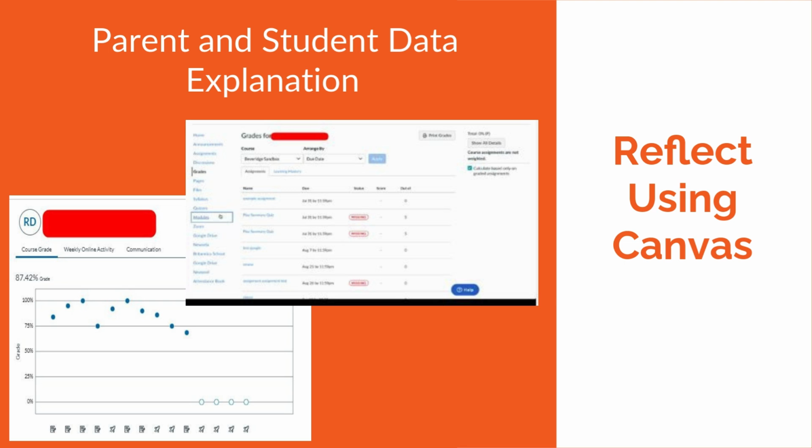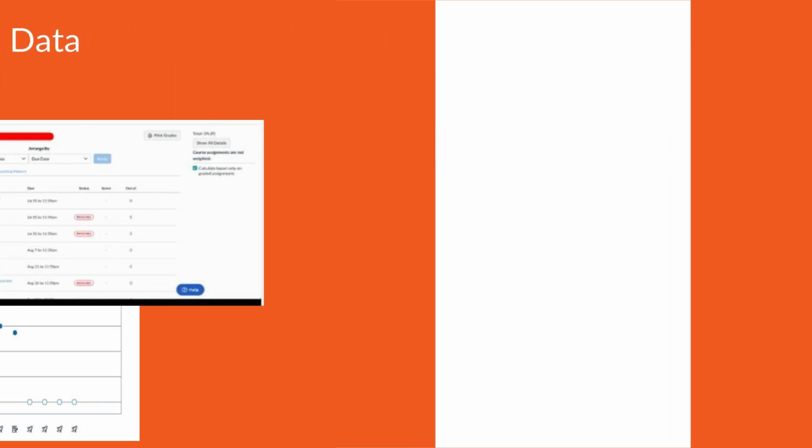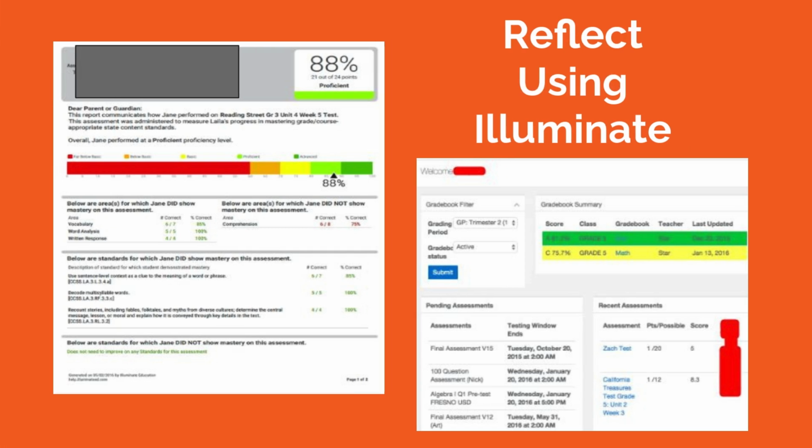showing parents how they can also get that individual data in Canvas. Here is the information, the data that I pulled for each parent and student, showing them their Illuminate scores. I give them not only these reports, but I also give them the instructions that go with the report, the explanations, so that they can decipher it for themselves and do some recovery and relearning at home.